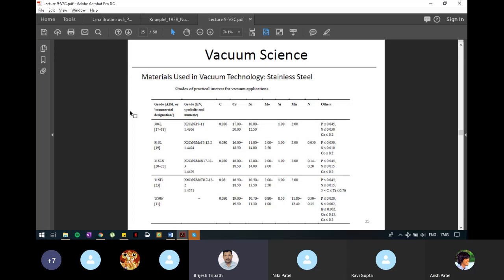All the elements present here are listed and their percentage is also mentioned. So you can compare different types of grades and which element is present to a greater extent compared to which one. That information can be compared through this table. Next slide.